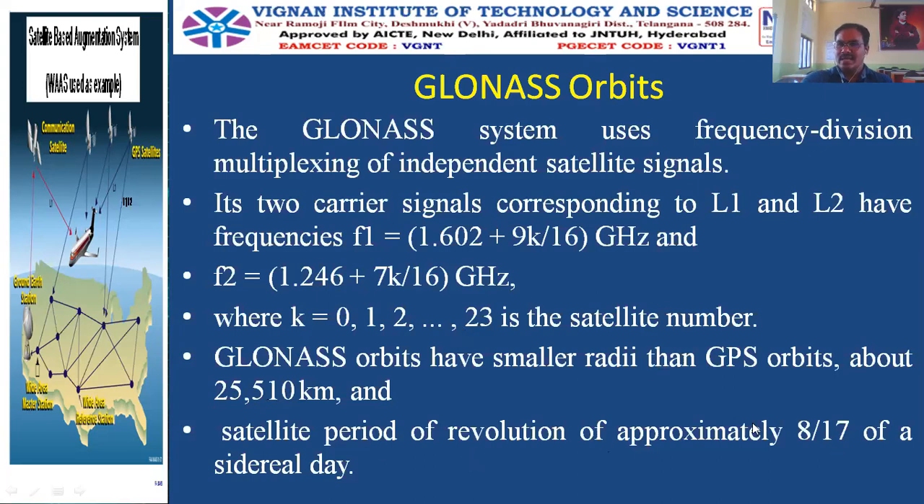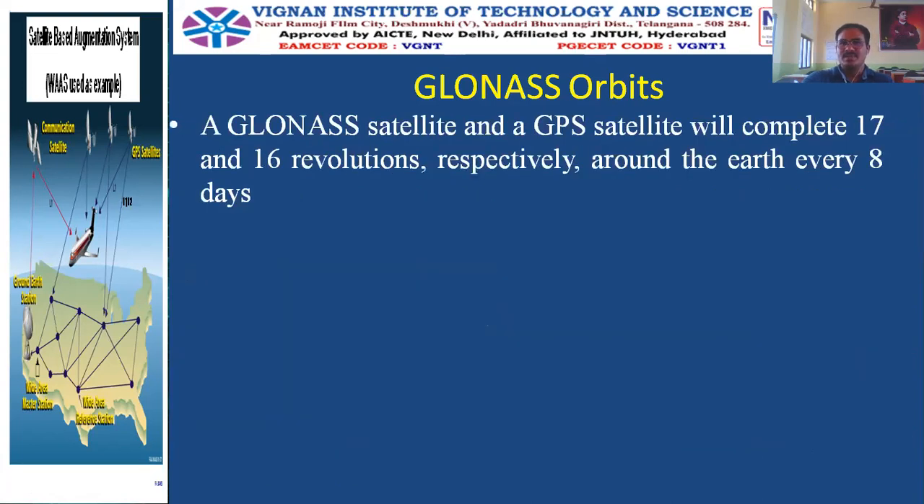And the revolution period is 8/17 of one sidereal day. For the GPS it is half of the sidereal day, but here it is 8/17 of the sidereal day. So GLONASS orbits are with a smaller radius, so it will take less time. That's why it is 8/17. GLONASS will complete 17 revolutions, and GPS will complete 16 revolutions around the Earth for every 8 days. So this is a comparison between the GLONASS and the GPS orbits.